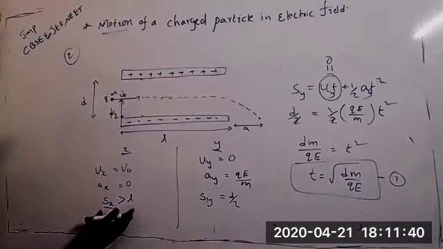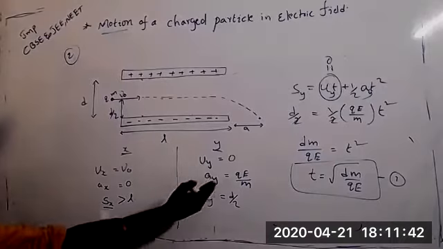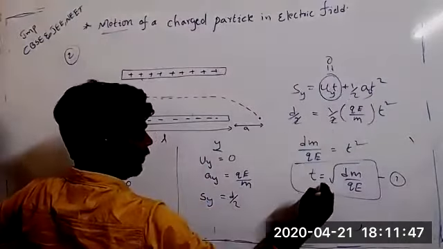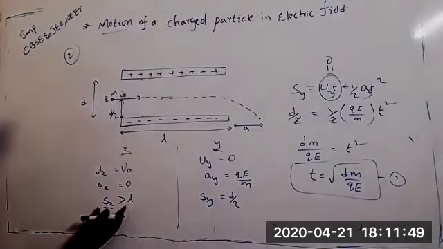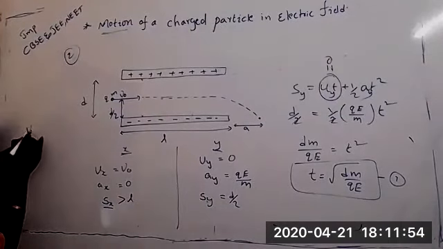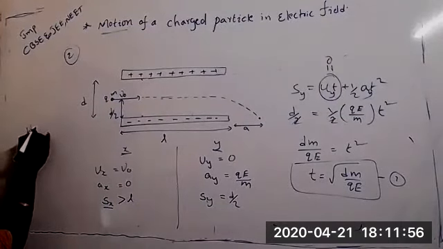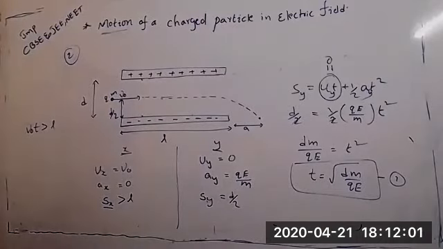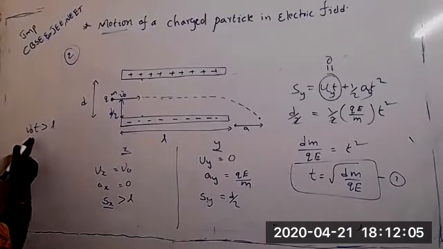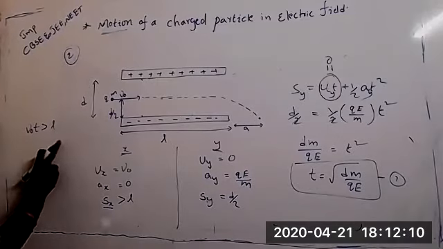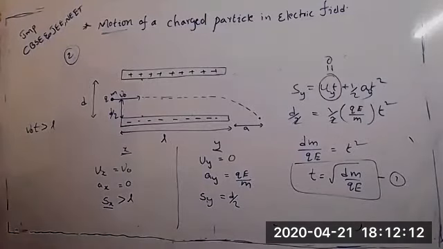Okay, come to here. In the Y direction we calculated the distance, and from the distance we got the time. Now the distance along the horizontal direction is V naught into T. Distance equals velocity into time, am I correct? Yes, sir.